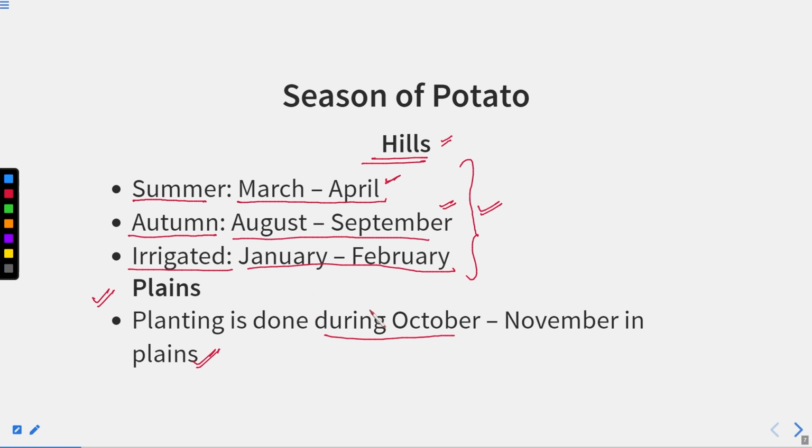But here in the plains, right, only when the winter season starts, that is October and November, we can grow this crop in this particular month. But in the plains also, there are some places where this crop can be grown two times.